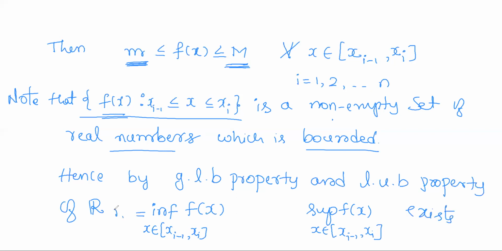So I'll call the infimum small m_i, and the supremum capital M_i.